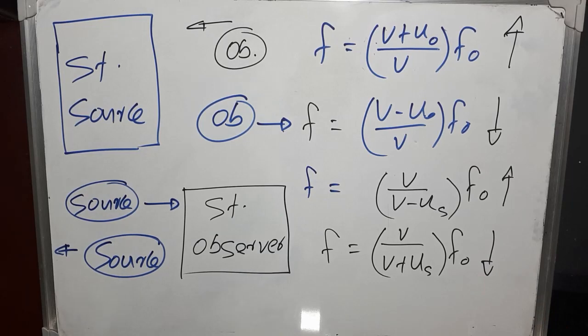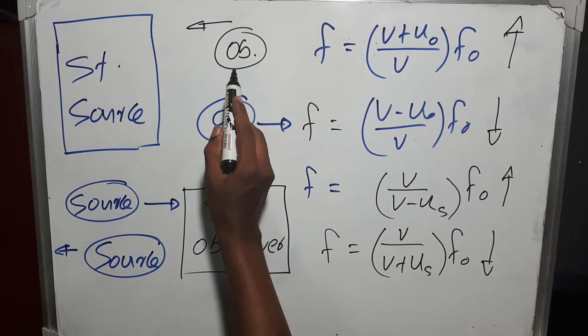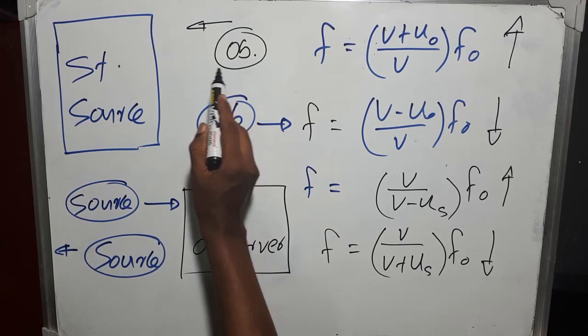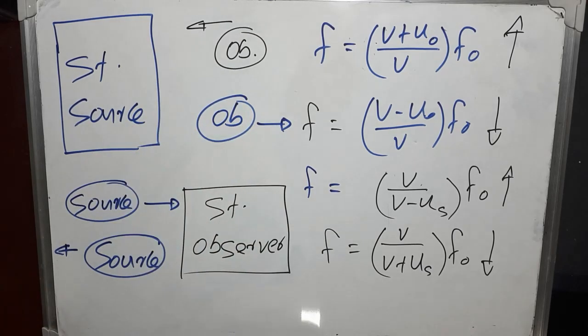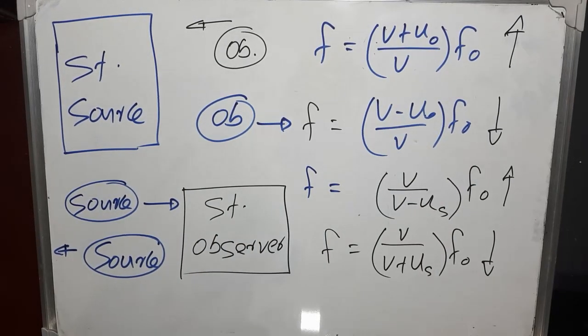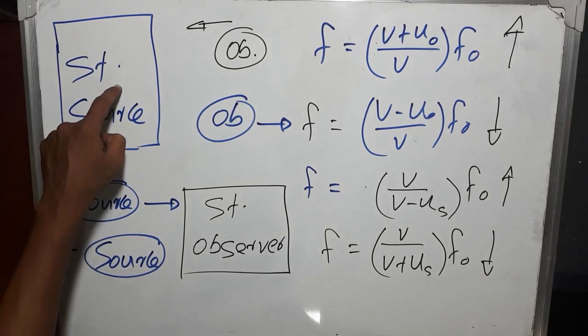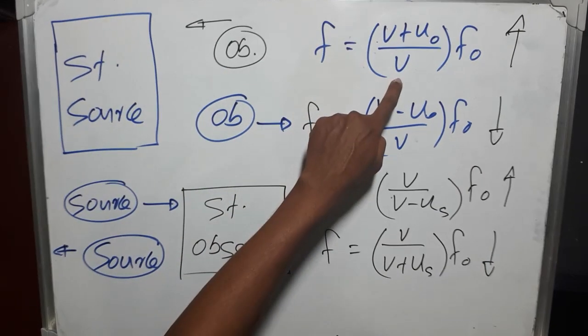Okay. Now if you carefully observe these relations, in this case observer is moving toward the source and source is stationary. What is V? V is the speed of sound in air. Then stationary source can observe the speed of sound as it is.